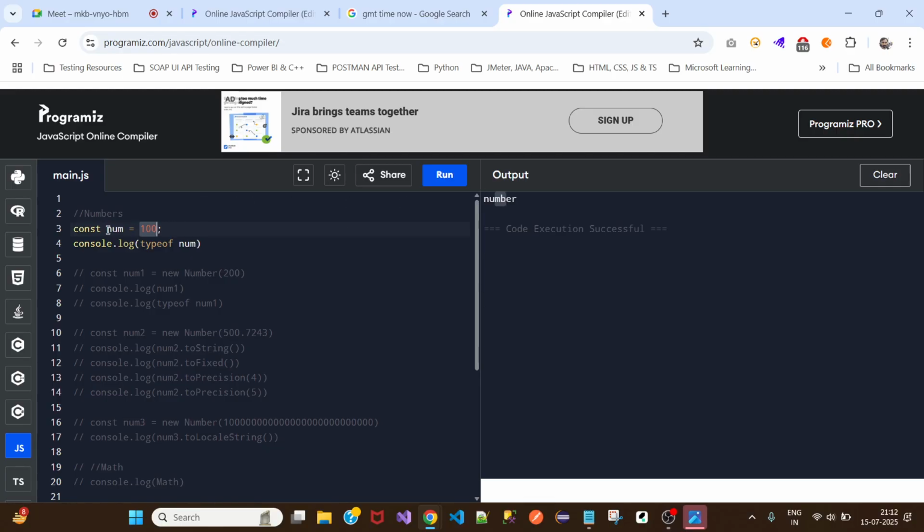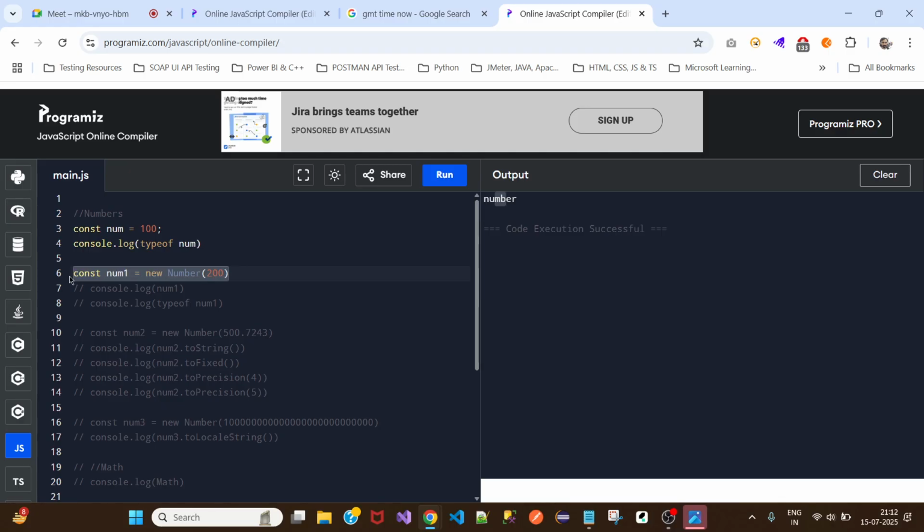When we create a number variable in this way, we don't have any inbuilt methods for it. Only when we create an object can we have methods for that object. If we want to work on a number using methods, that is where the number object comes into the picture.